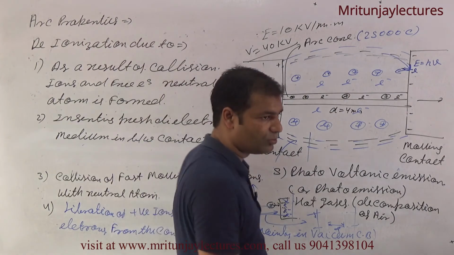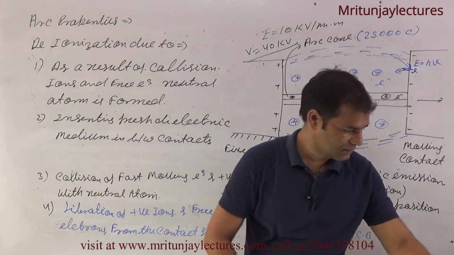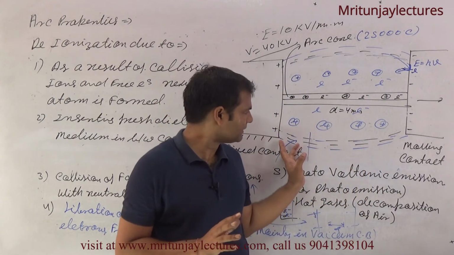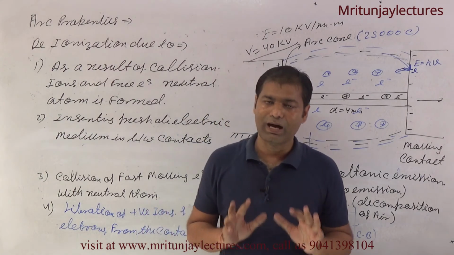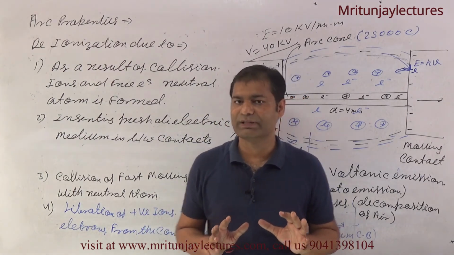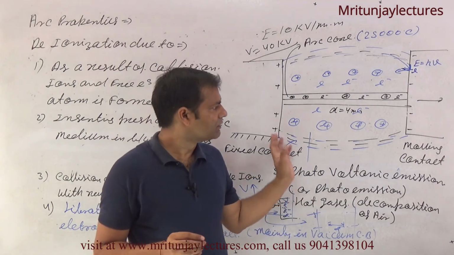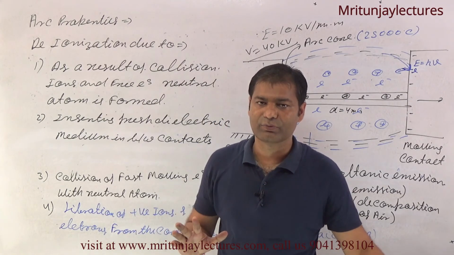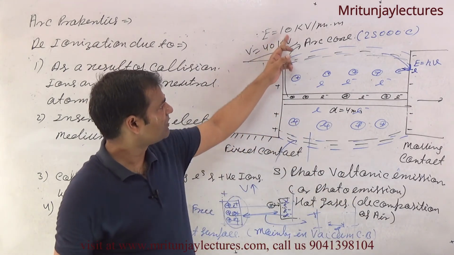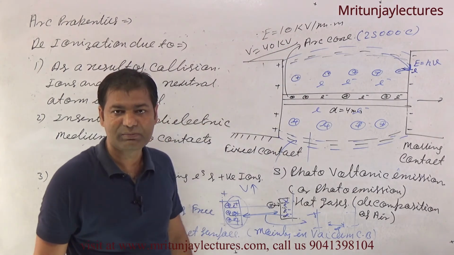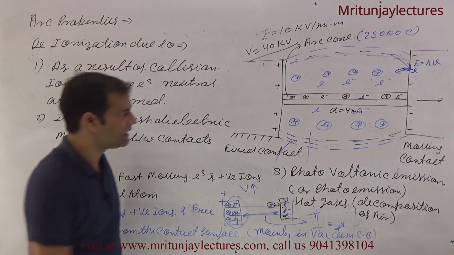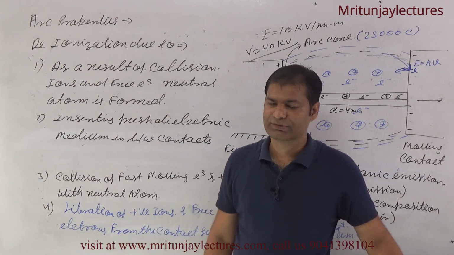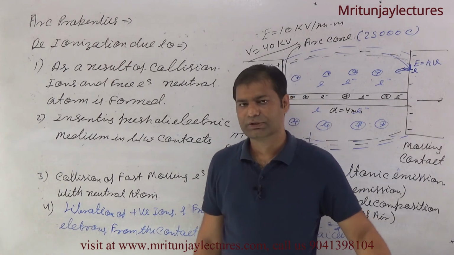If you apply 40 kilovolt, then this region arc, most of the arc is ionized. Otherwise no arc, no ionization, no air is ionized between. Why? Because of the fresh dielectric, E equal to 10 kV per millimeter. Why? Because fresh dielectric medium is being inserted. How to insert it, I will discuss later in the fundamentals of circuit breaker. Okay, so it is completed.